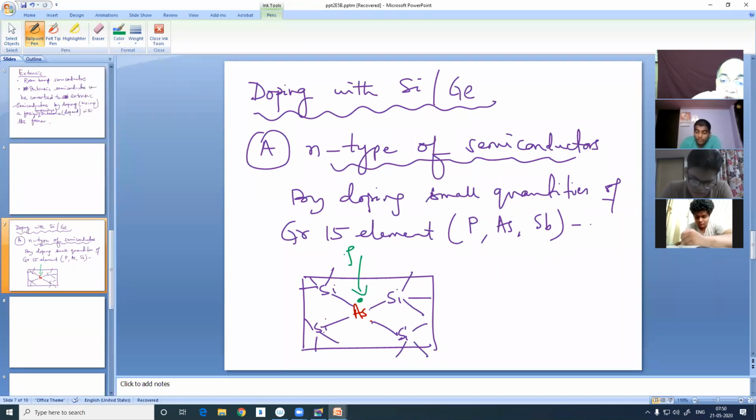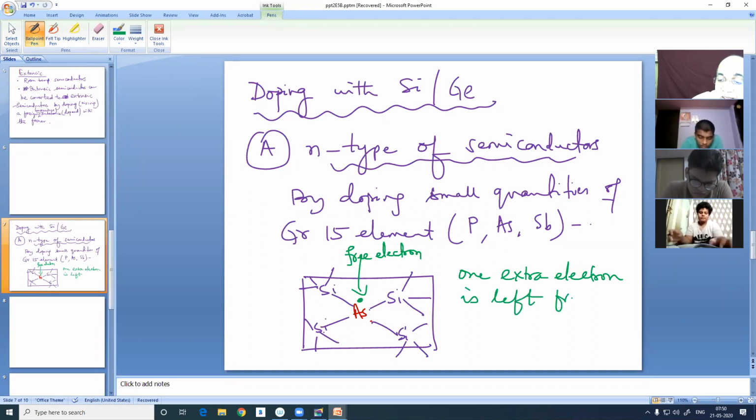This is the free electron, because they have the valency 5, whereas silicon has valency 4. So the tetrahedral network is maintained, but one additional electron per dopant atom is set free for conducting electricity. So the conduction, one extra electron is left free with each such dopant atom to conduct electricity.